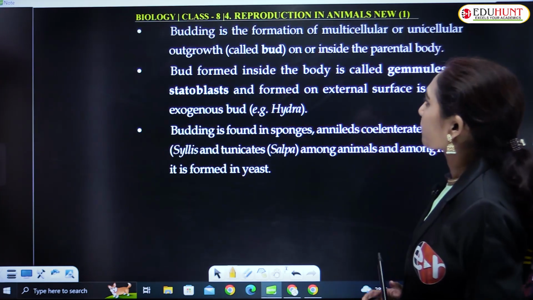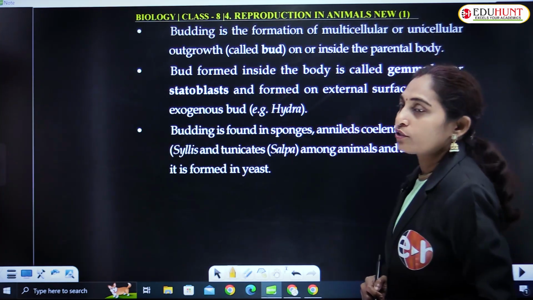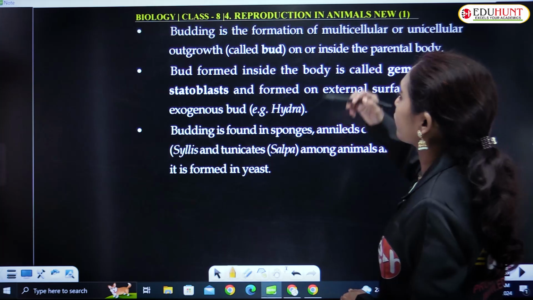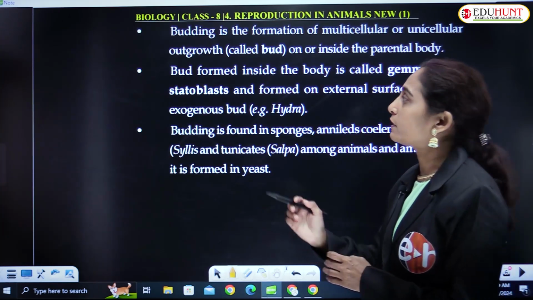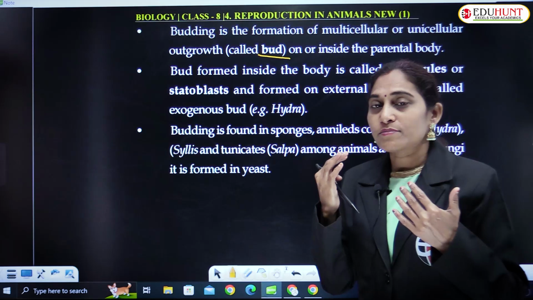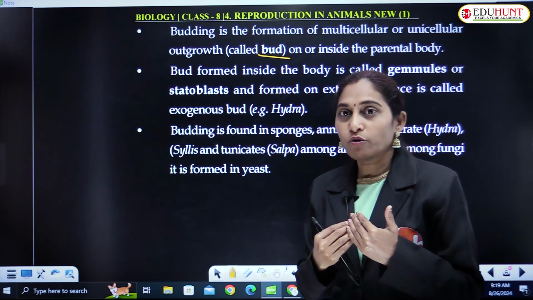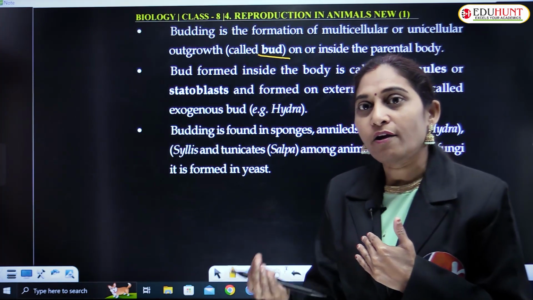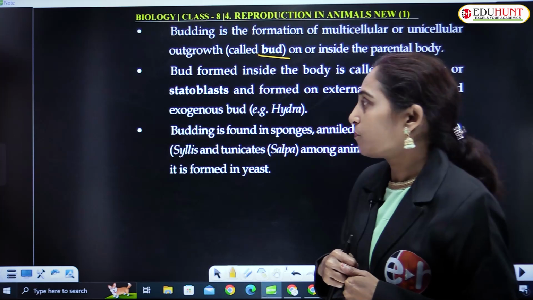This is budding. In budding, formation of a multicellular or unicellular outgrowth called the bud appears on the body. Sometimes these buds are produced externally or sometimes internally.